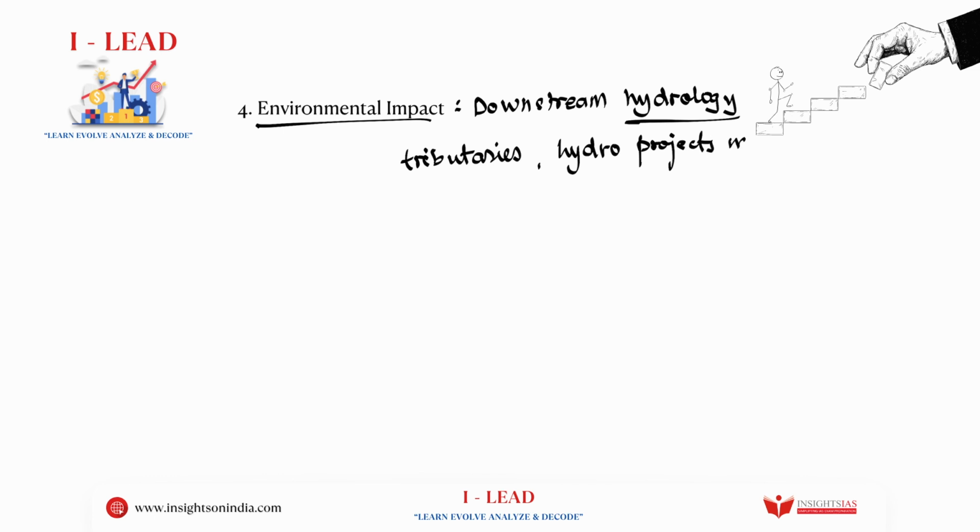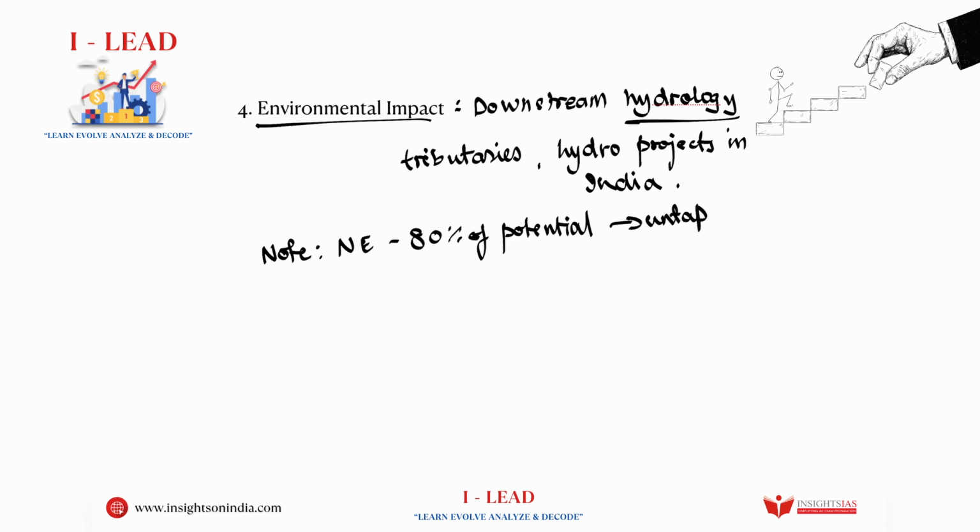Yes, if I have to give you a small glimpse, almost northeast in India has 80% of the potential with respect to construction of hydro projects, but it vastly remains okay. Even though there is 80% potential, they have hardly made any use of it, right?